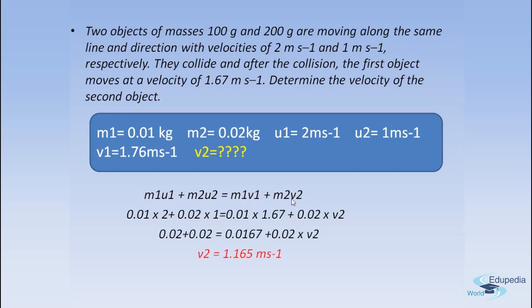So v2 comes to 1.165 meters per second. That is, the second object is also moving in the same direction with a velocity of 1.165 meters per second, right? So are you able to understand how we calculate the velocities of the objects when there is a collision? We have used the law of conservation of momentum, and it applies to all systems.